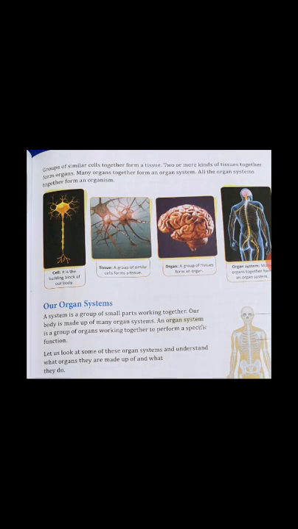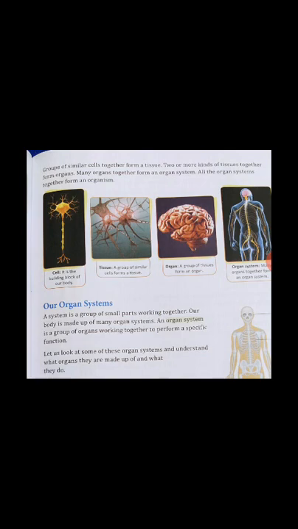Now see, what is the cell? Cell is the building block of our body. Tissue is a group of similar cells. Organ is a group of tissues that form an organ. Organ system, many organs together form an organ system. Now what are our organ systems?